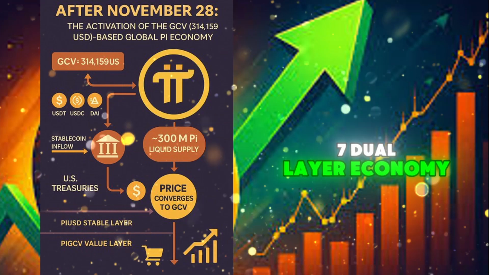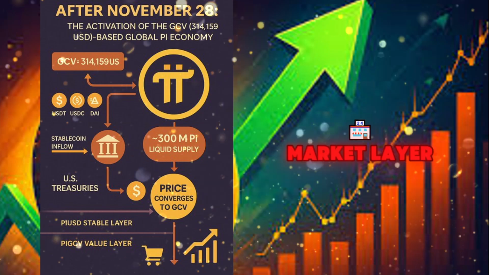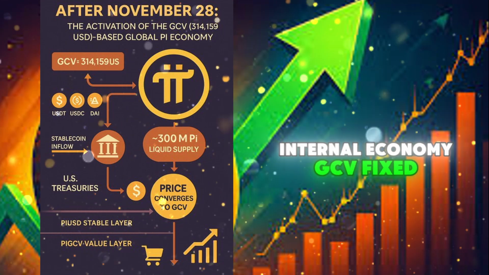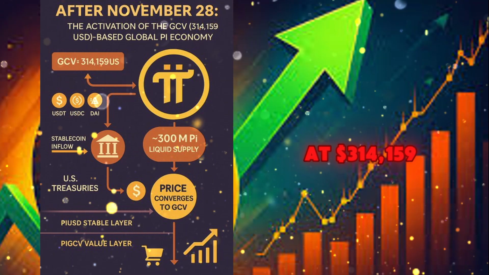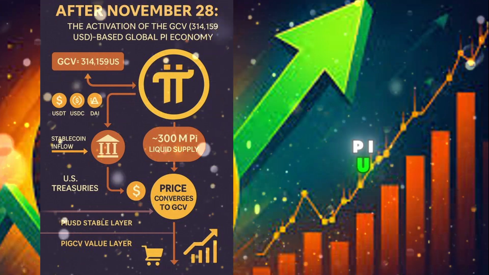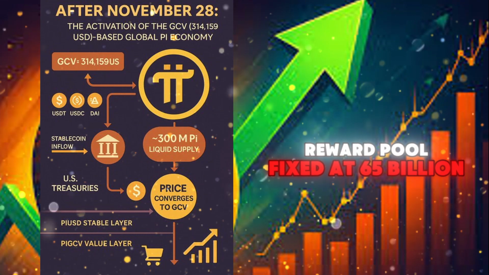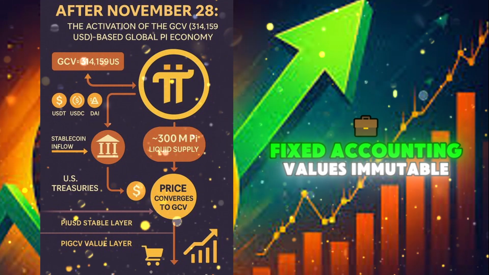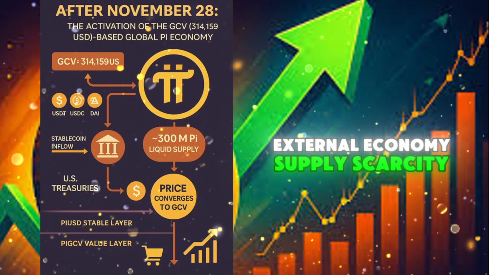7. Dual-layer economy. Internal GCV layer versus external market layer. Internal economy. GCV fixed at $314,159. PiUSD pegged at $1. Reward pool fixed at 65 billion. Nexus and supernode constants fixed. Accounting values immutable.